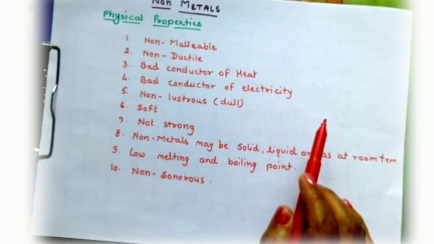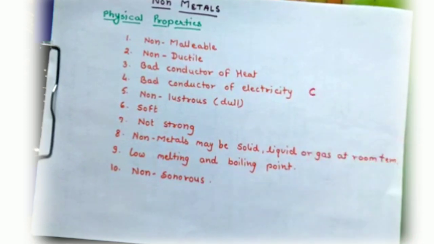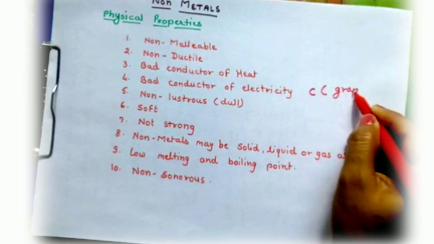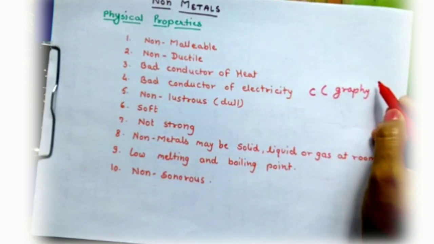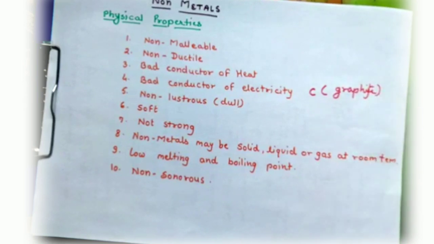Only one exception is there, carbon. Carbon can conduct electricity in the form of graphite. Graphite is a good conductor of electricity. Since graphite is a good conductor of electricity, it is used for making electrodes.